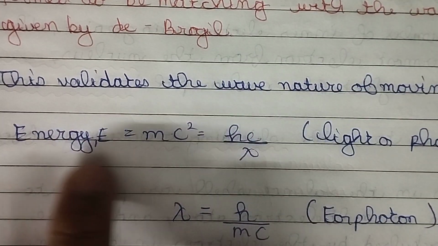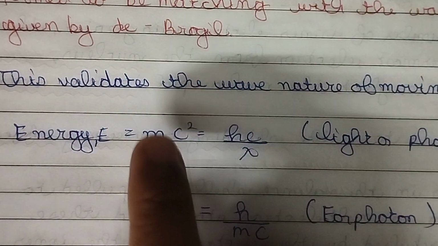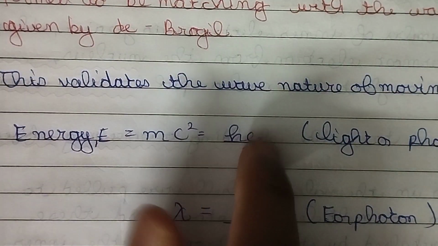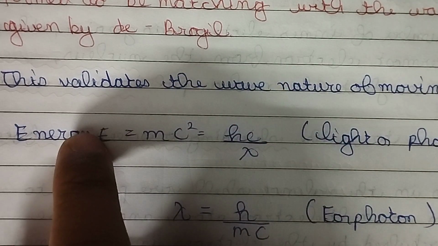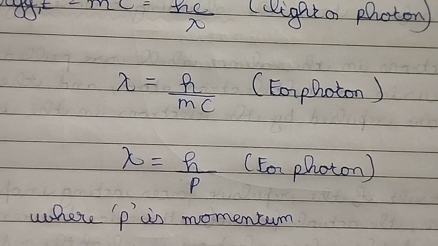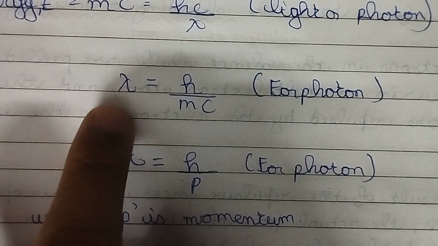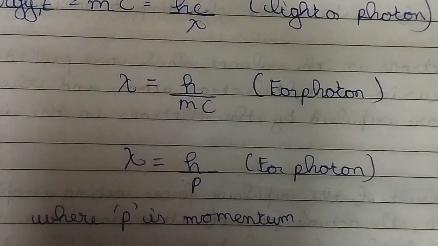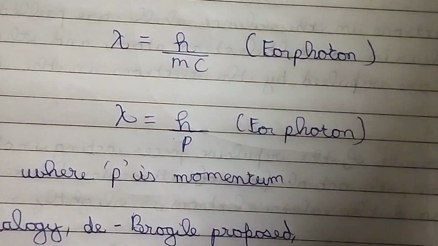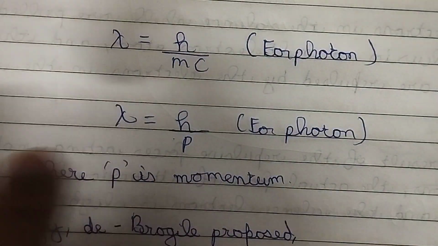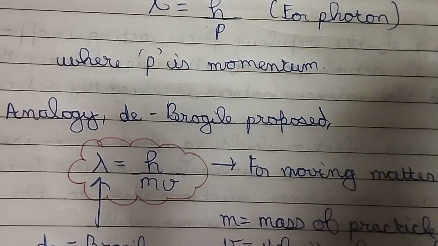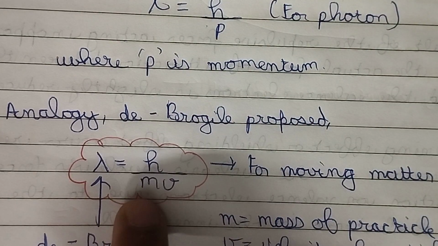We know Albert Einstein gave the formula E is equal to mc square, and also E is equal to hc divided by lambda. We're going to use these two things. This is also energy, this is also energy. c gets cancelled, and now we are only related with lambda. Take lambda here, and what are you going to get? Lambda is equal to h divided by mc for a photon. mc, which is mass into velocity, is our momentum. Remember that? Momentum for a photon. So we can write lambda is equal to h divided by p, where p is momentum. So by analogy, De Broglie proposed that lambda is equal to h by mv.